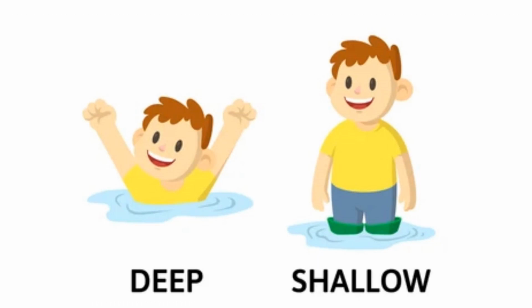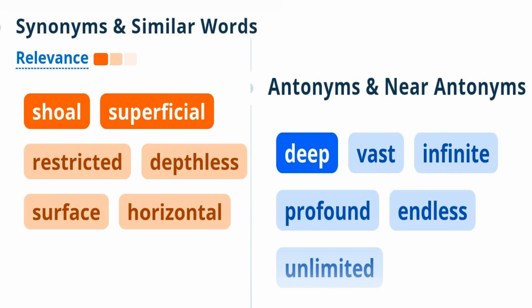Pause the video and try to guess the meaning of this word by looking at the picture on this slide. The word shallow means something that is not deep. So what are the synonyms of the word shallow? They are shoal, superficial, restricted, depthless, surface, horizontal. All these words have the same meaning of not being deep. So these words become synonyms of the word shallow.